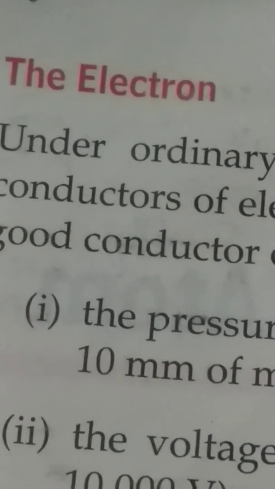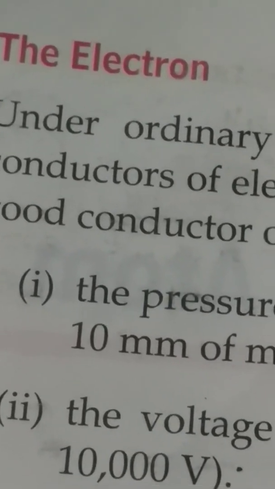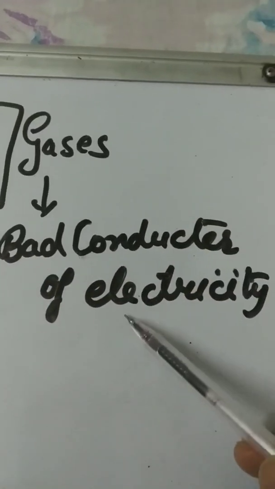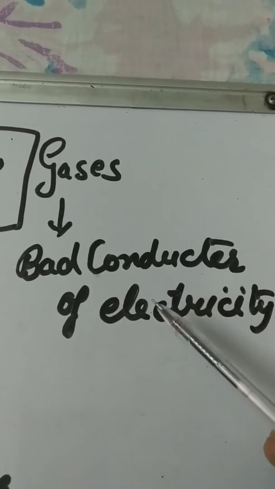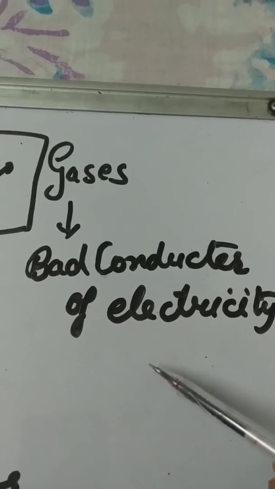Now we will discuss the first subatomic particle, the electron. Under ordinary conditions, gases are bad conductors of electricity. Gases do not allow electricity to pass through them.